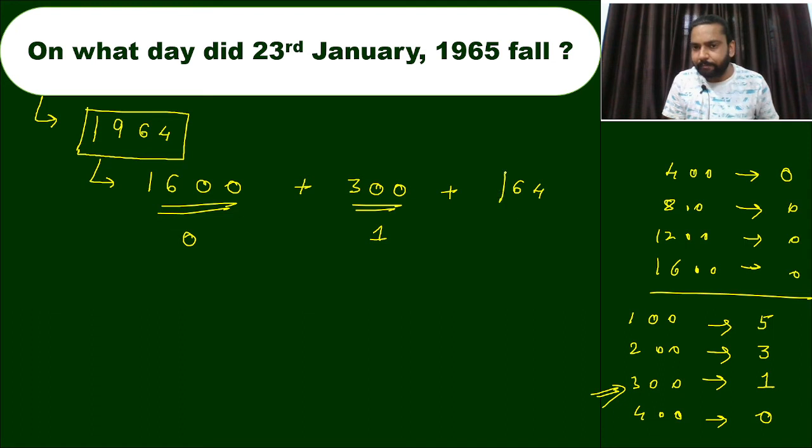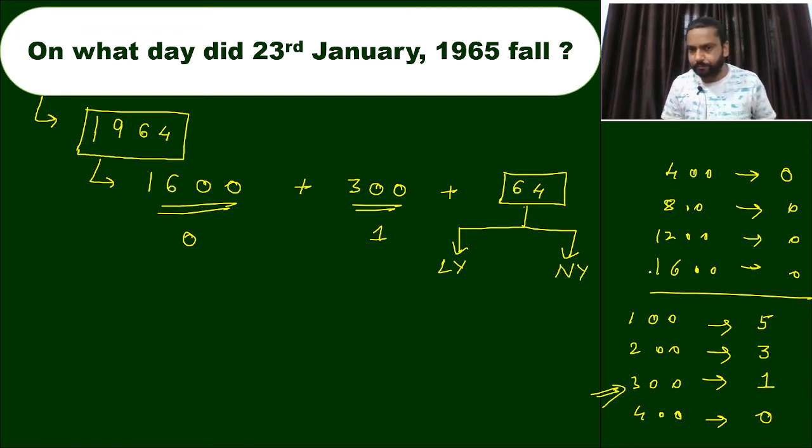And in the remaining 64 years, there are leap years and some normal years. What is a leap year? Those years which are divisible by 4.